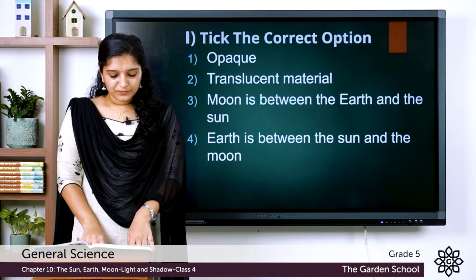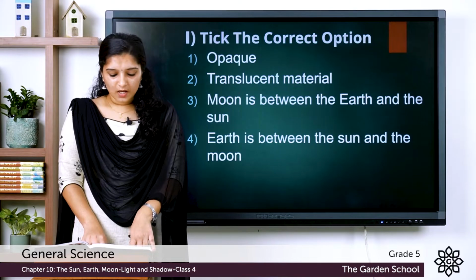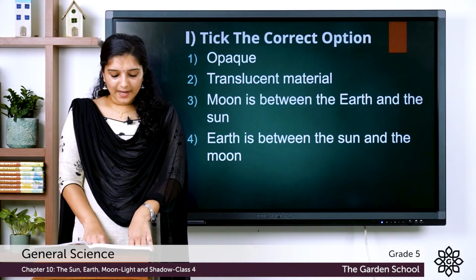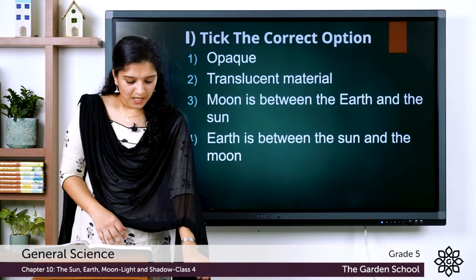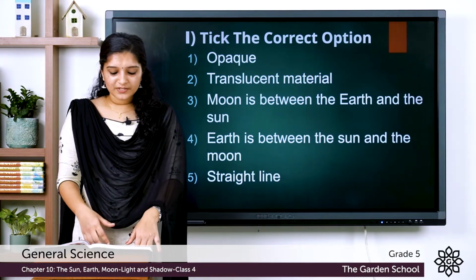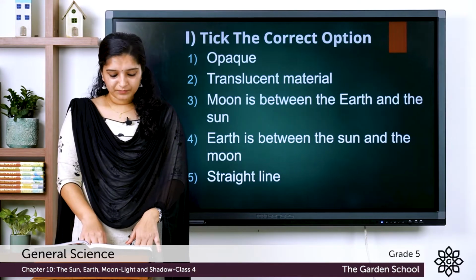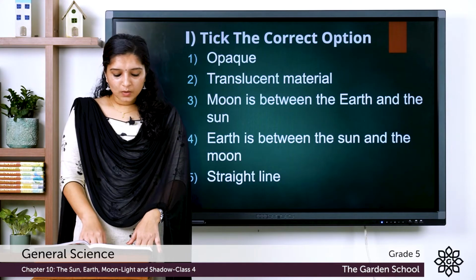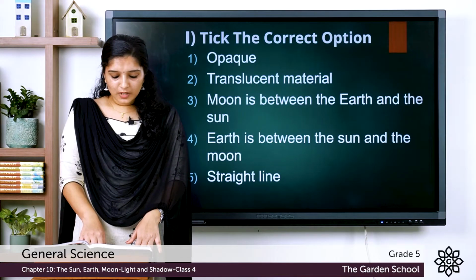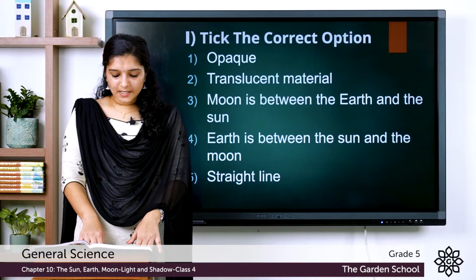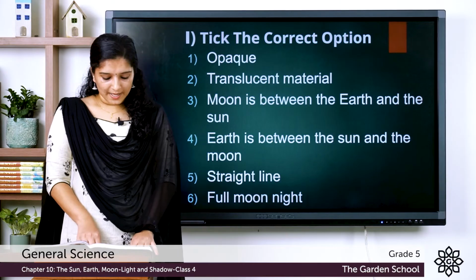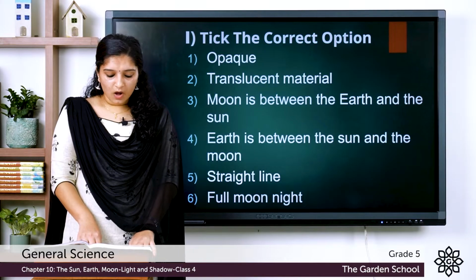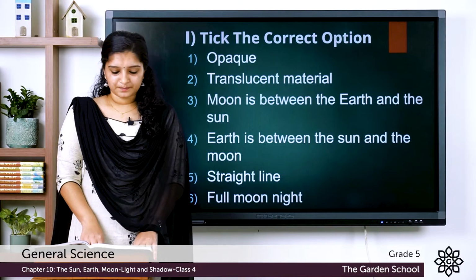The fifth question, light always travels in a, options are straight line, wavy line and curved line. The answer is straight line. Light always travels in a straight line. The last question, a lunar eclipse always occurs on a, options are new moon night, option B full moon night and crescent moon night. The answer is full moon night. A lunar eclipse always occurs on a full moon night.